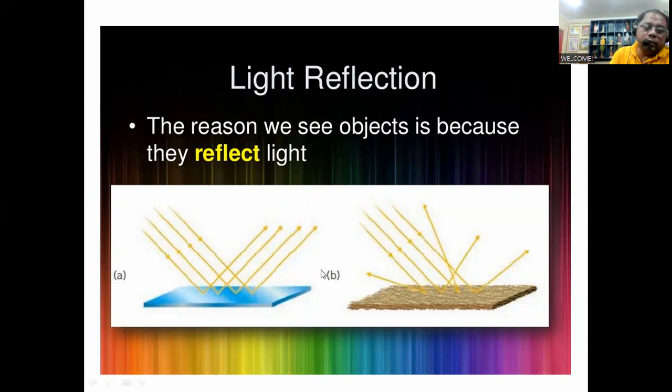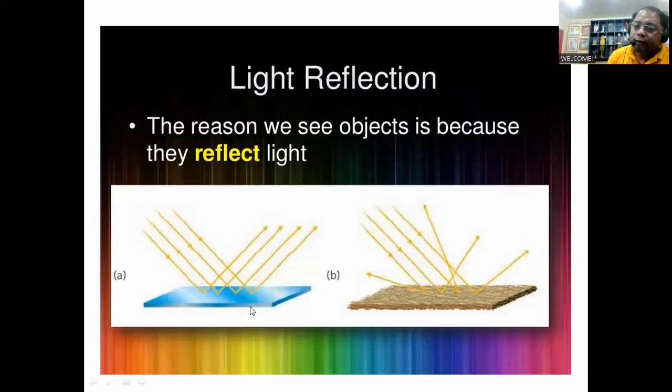Now in A and B, we see some regular reflections here, whereas in letter B, the incoming or incident light is regularly spaced. However, when it is reflected back, it goes in several directions. So one thing that we can see in letter B versus letter A is that letter B is a very irregular, ragged surface.